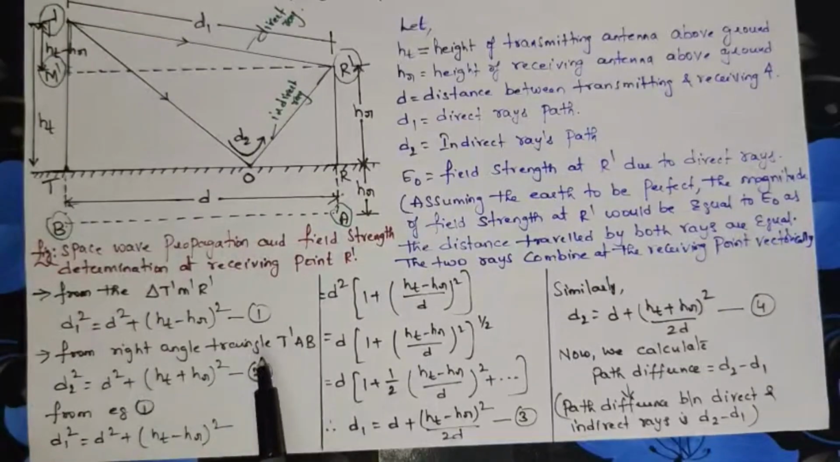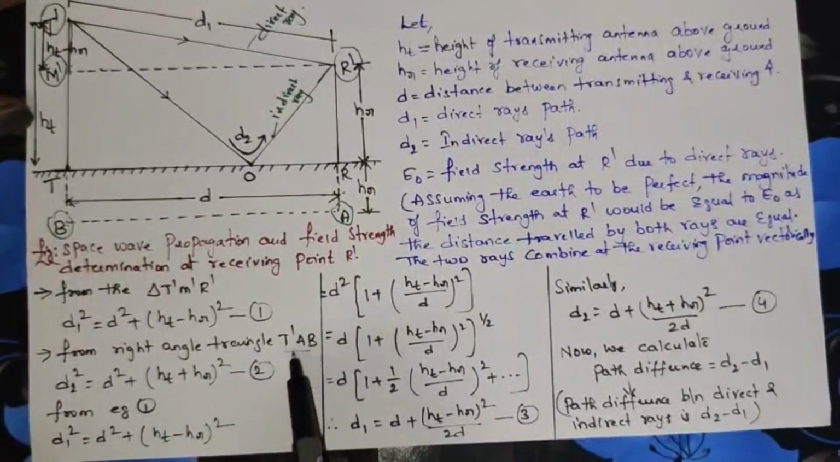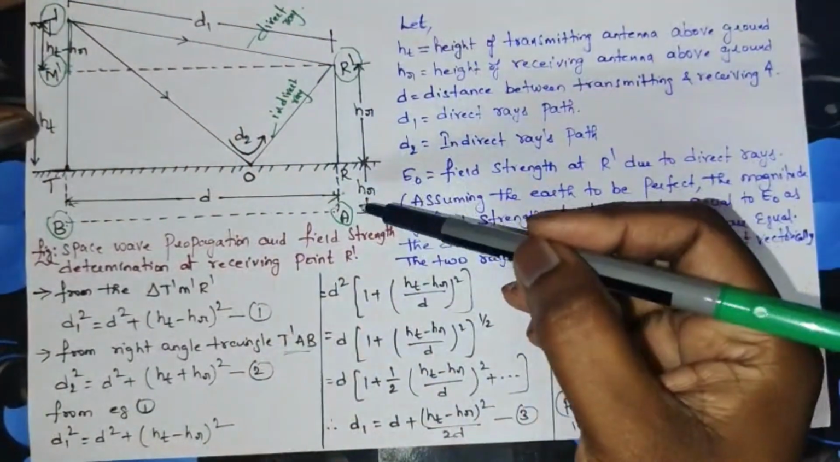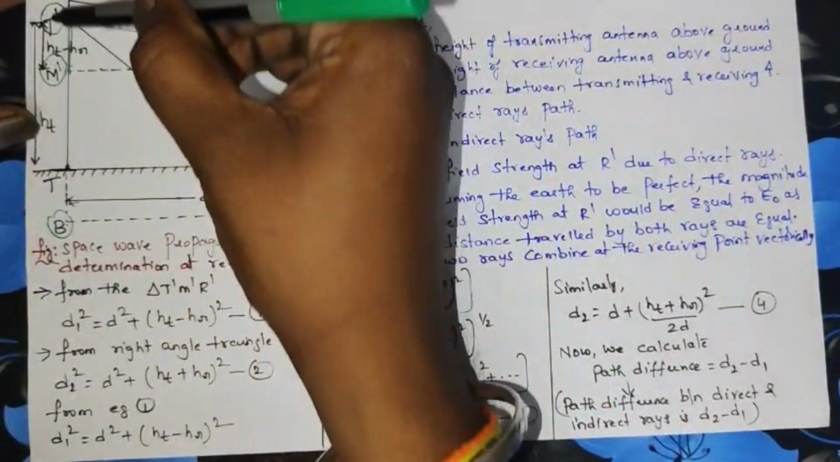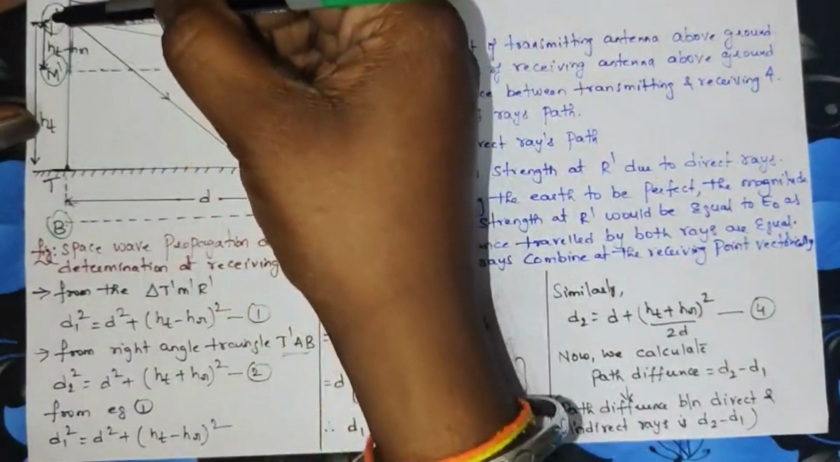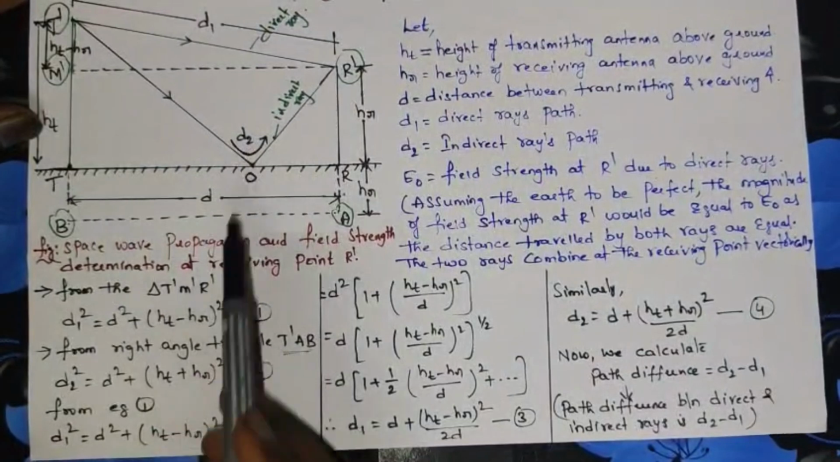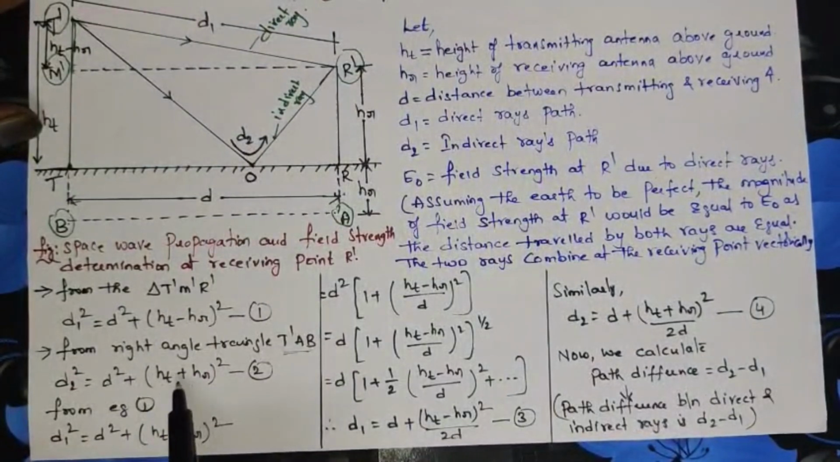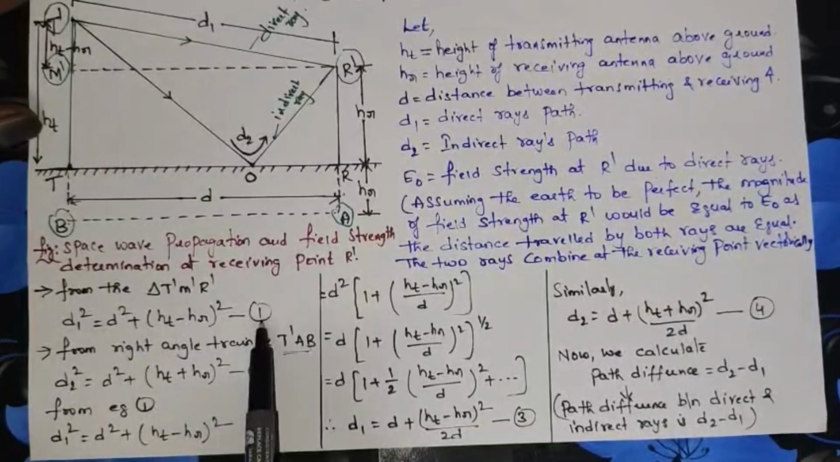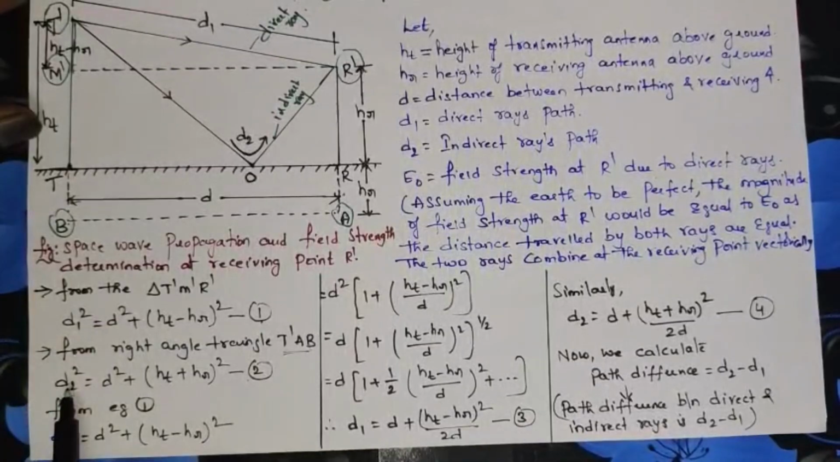Now from the right angle triangle T'AB, consider the angle T'AB. Here T', here it is A, here it is B. Consider this triangle now. If you consider this triangle, d2 square is equal to d square plus (ht plus hr) whole square. This is the equation for the direct ray, this is the equation for the indirect ray. d1 is direct, d2 is indirect.